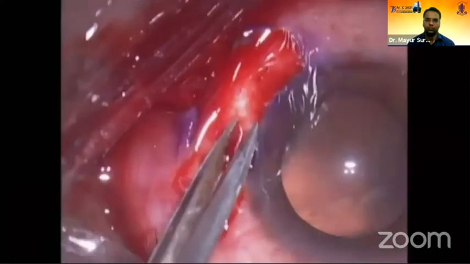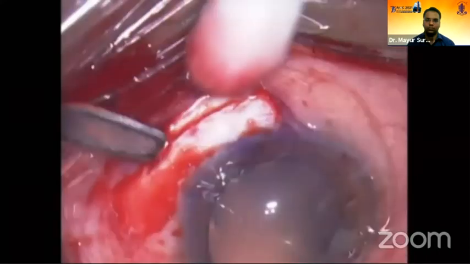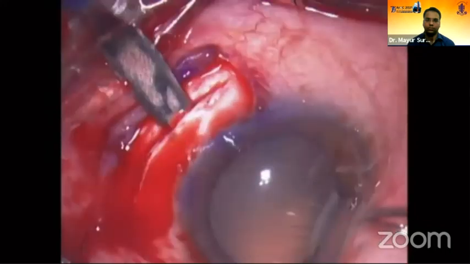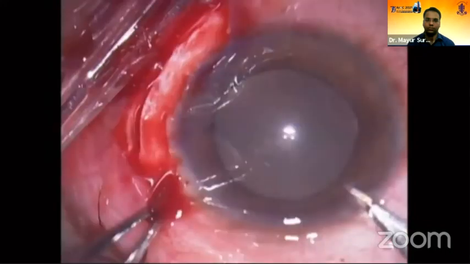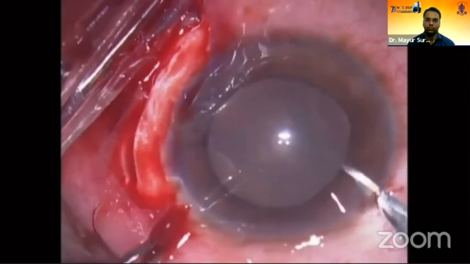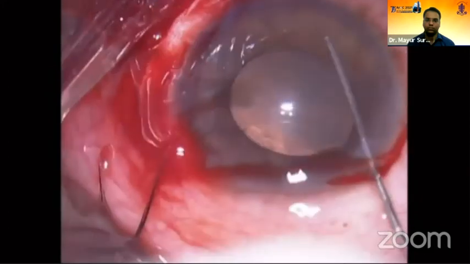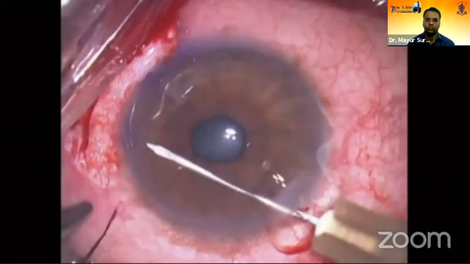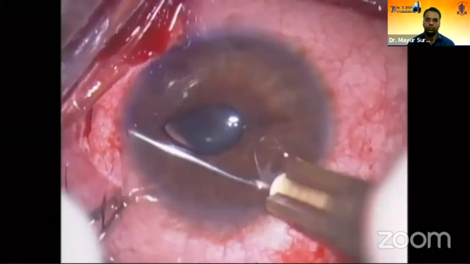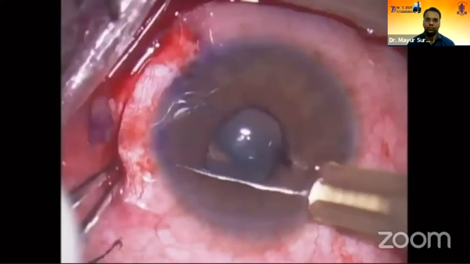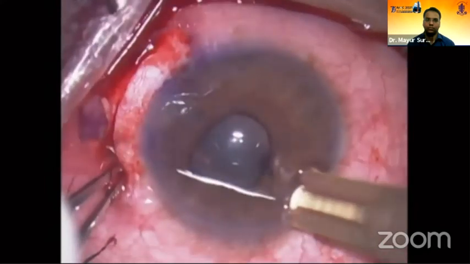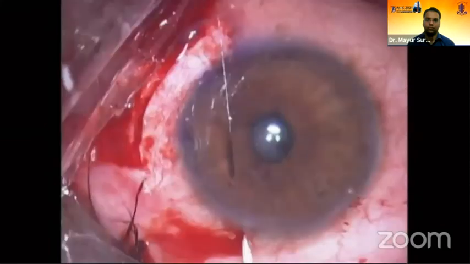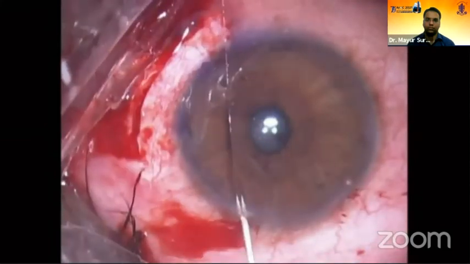Peritomy was done and a 7 mm partial thickness tunnel was made, 3 mm from the limbus, with the crescent knife. AC entry was made, pilocarpine was injected, and a suture-loaded 26 gauge needle was inserted through the temporal corneal incision to reach across to the opposite surface, but it was noted to be difficult, so another entry was made superiorly.